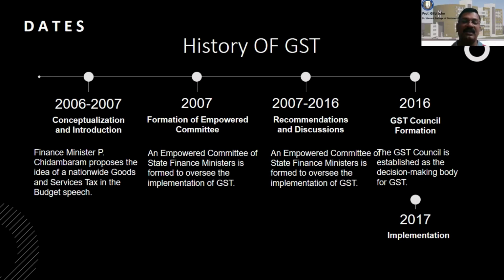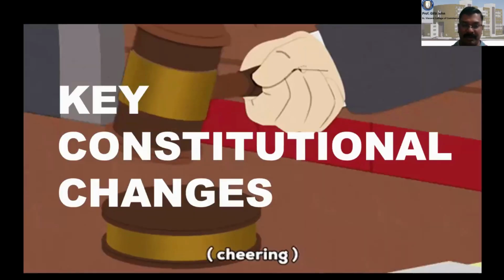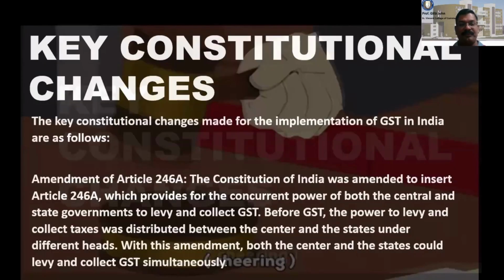Various discussions and meetings went on, recommendations and decisions came. The empowered committee gave the green signal to go for implementation of GST. In 2016, the GST Council was established as the decision-making council for GST, and in 2017, GST was implemented.